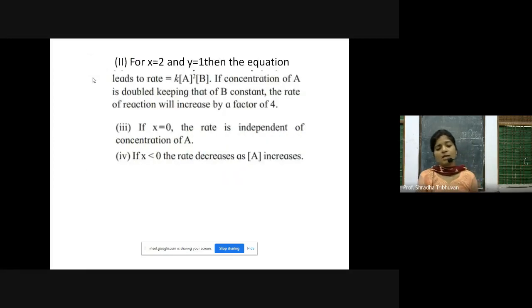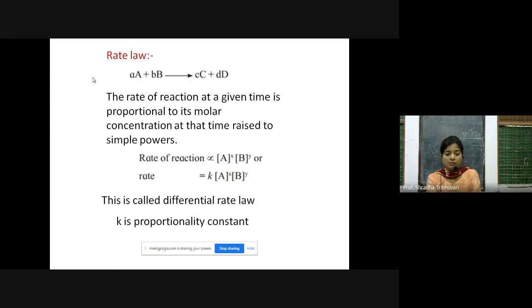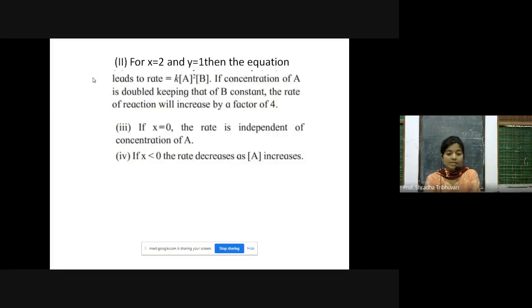In the second case, for X is equal to 2 and Y is equal to 1, let's come back to our initial rate law: rate is equal to k into active mass of A raised to X into active mass of B raised to Y. Putting X is equal to 2 and Y is equal to 1, the rate is equal to k into active mass of A raised to 2 and B raised to 1. So if the concentration of A is doubled, keeping that of B constant, the rate of reaction will increase by a factor of 4 because it is squared.